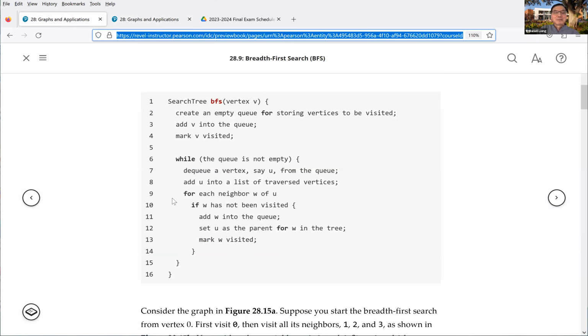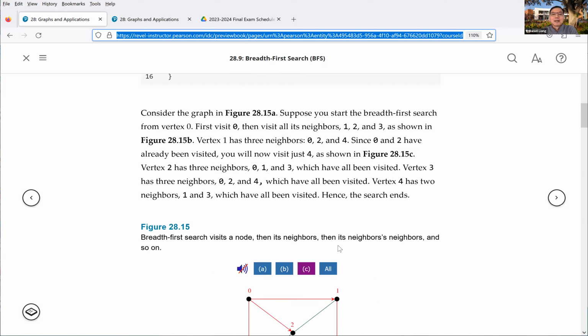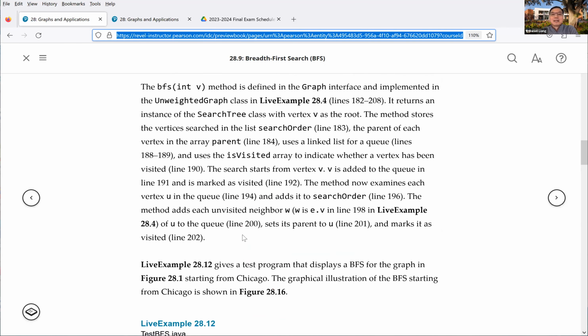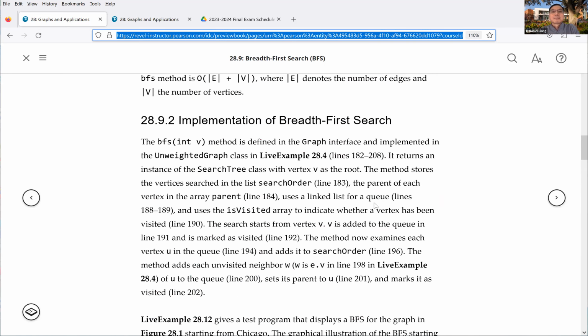So that's how you implement it. And the time complexity is O of the cardinality of V plus the cardinality of E. It goes with the number of edges, which is more than the number of vertices.